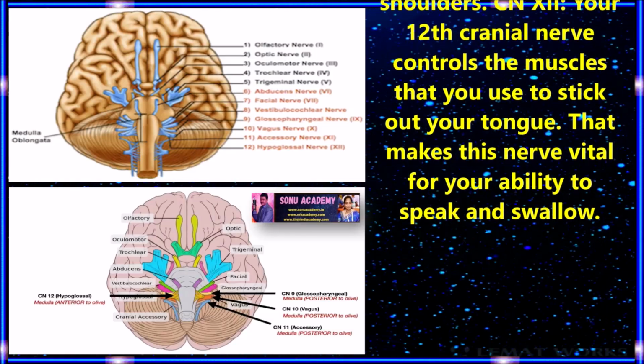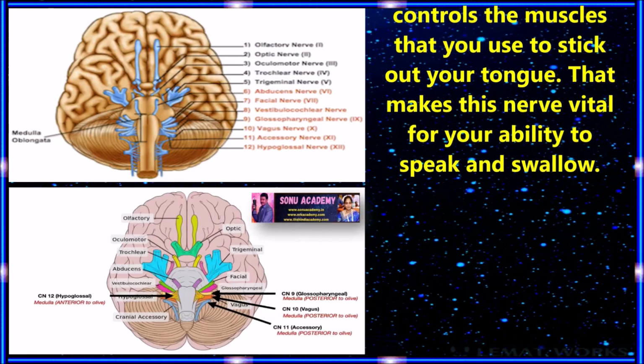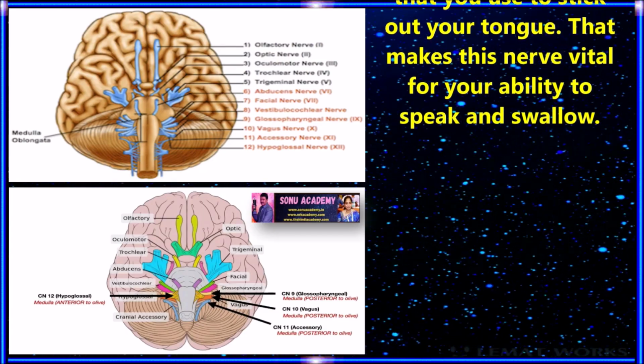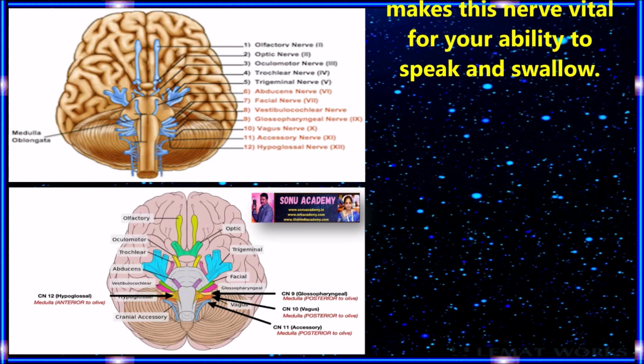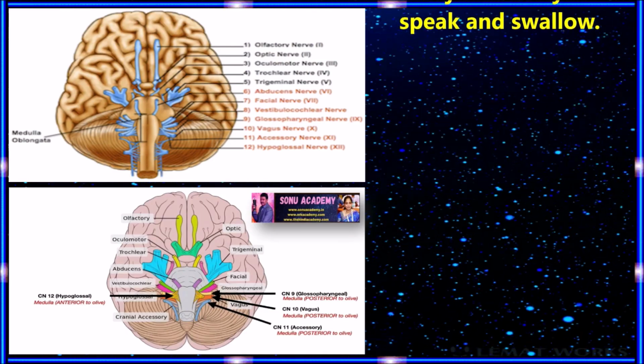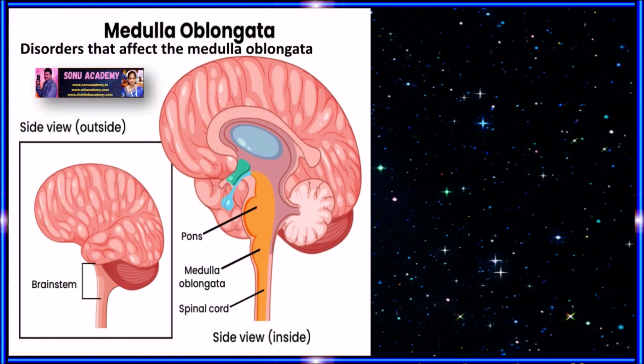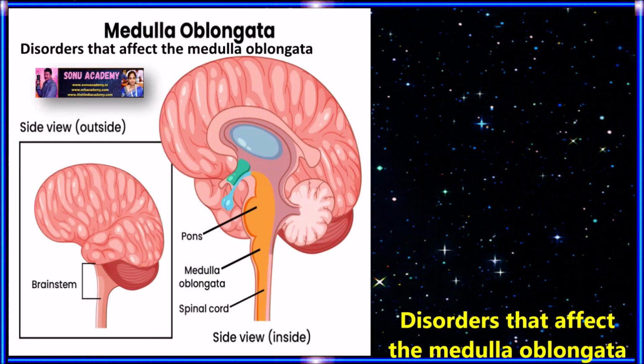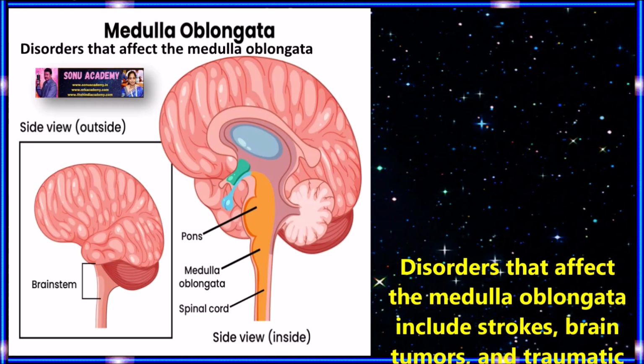Cranial nerve 12. Your 12th cranial nerve controls the muscles that you use to stick out your tongue. That makes this nerve vital for your ability to speak and swallow. Children, now let us discuss the disorders that affect the medulla oblongata.